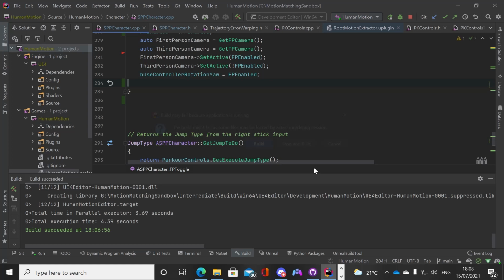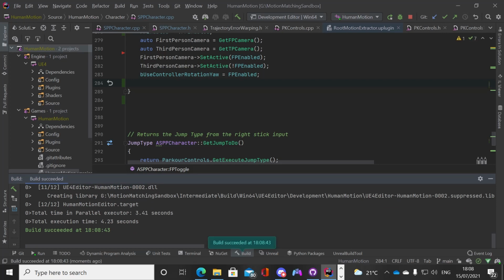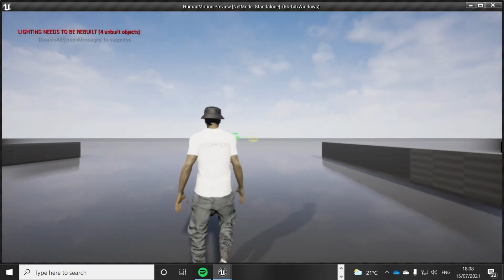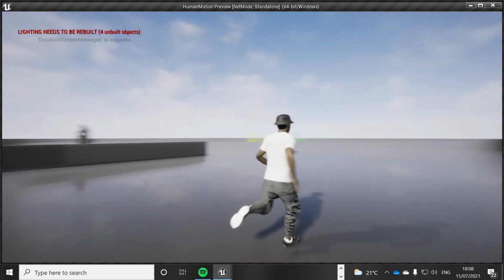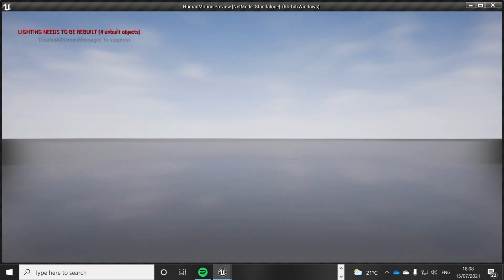Cool. Build. And that's it. That should work perfectly fine. All done and all finished up. So run this again. Third person. First person.